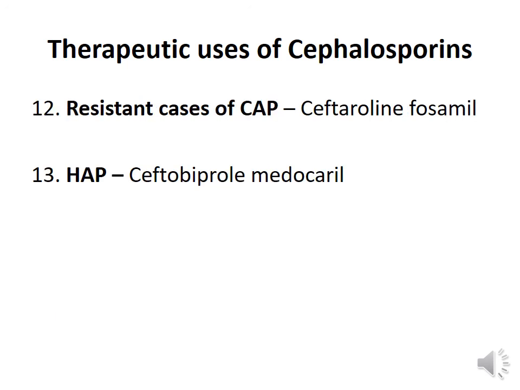For resistant cases of community acquired pneumonia caused by resistant Streptococcus pneumoniae, ceftaroline fosamil has been used. So also ceftobiprole medocaril. These two compounds have been used for the treatment of resistant Streptococcus pneumoniae caused community acquired pneumonia. For hospital acquired pneumonia, ceftobiprole medocaril is used with the exception of ventilator associated pneumonia. So in summary, these are all the important therapeutic indications of cephalosporins.